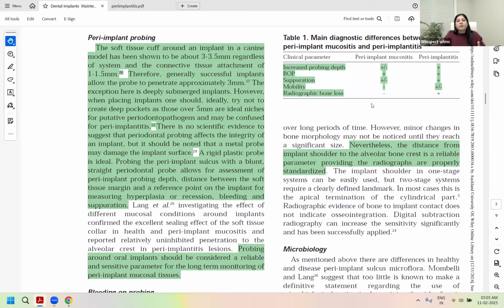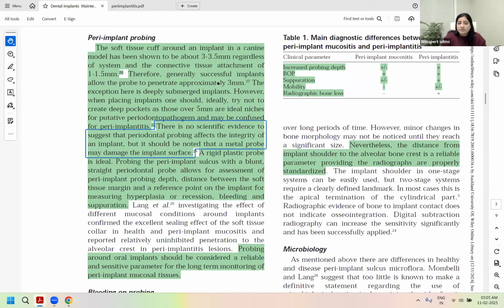At least 3 to 3.5 are your general healthy implant sulcus. Even up to 5 to 6 mm can be associated with health, especially if they are deep seated implants. So, when your implants are deep seated, deeply submerged, they will also have increased probing depths.